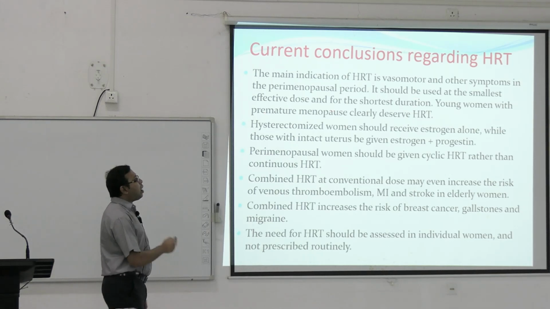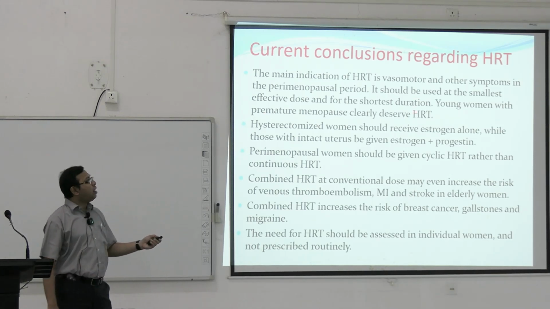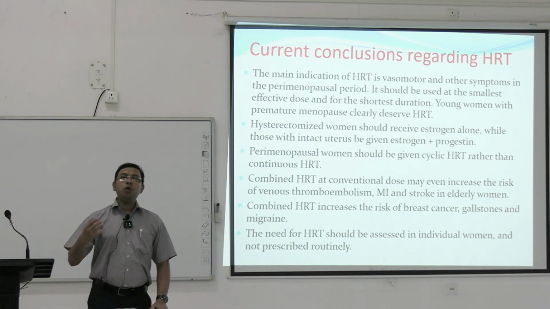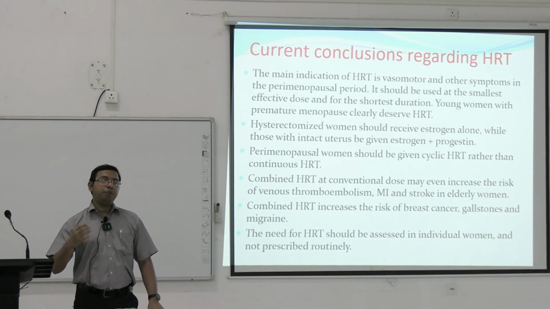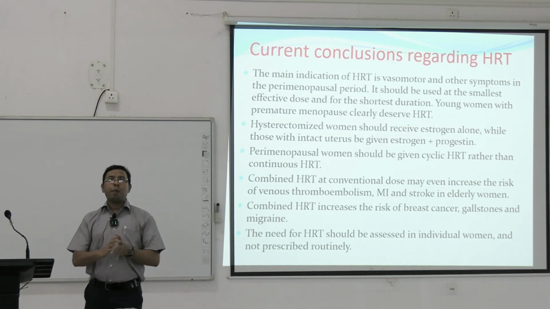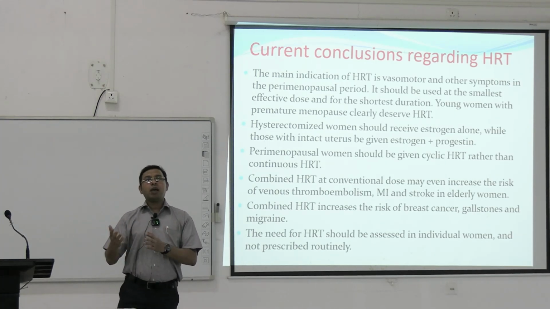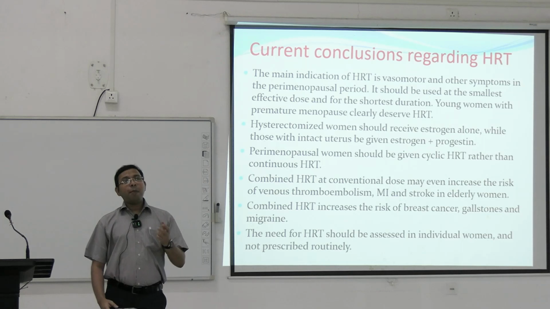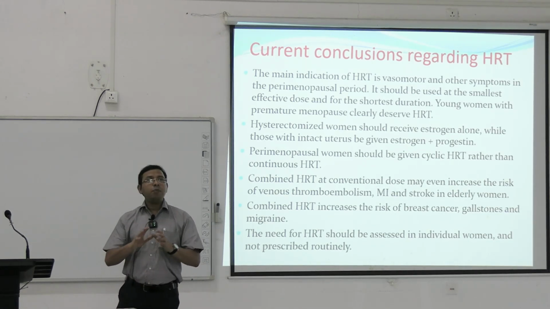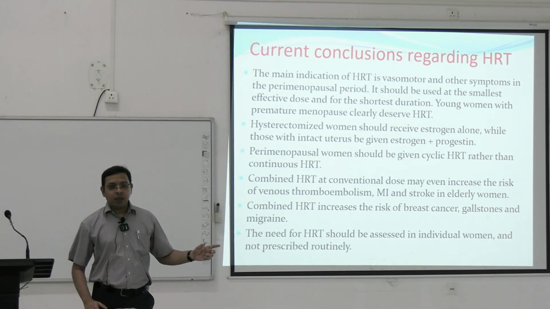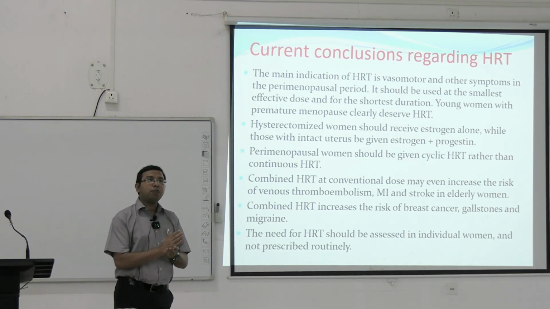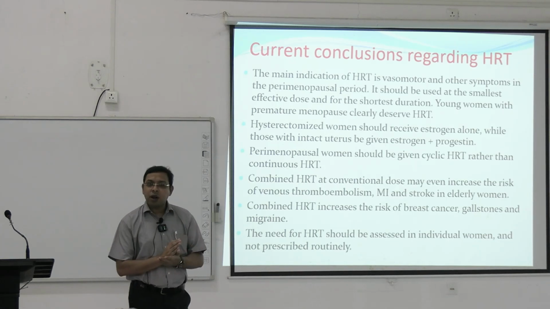Young women with premature menopause clearly deserve hormone replacement therapy. You know that in some women there may be premature menopause, that is, menopause happening before the normal age of approximately 45 to 50. This can happen in the 30s. When menopause happens, there will be loss of estrogen support, so there will be different types of problems, as we have already seen. So in younger women, when there is premature menopause, it is advocated.